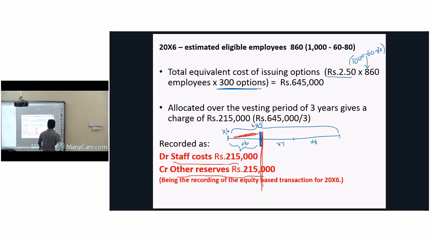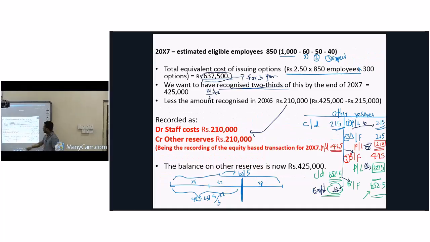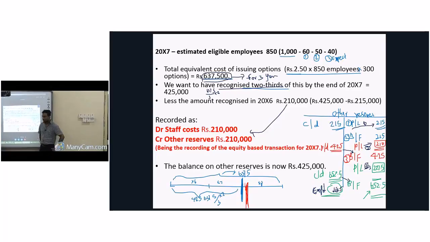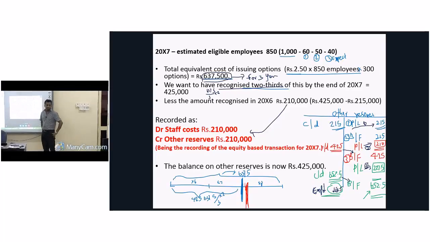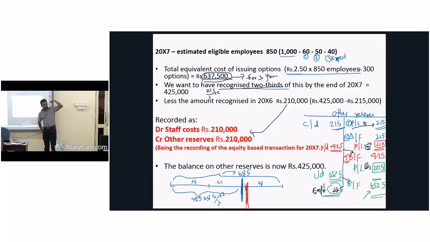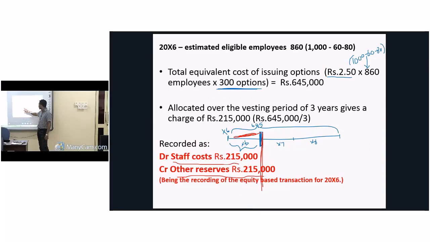Now we will move to year 2. Now we are at the end of year 2, somewhere here. First year already we have recognized 215 as an expense for year 1, P&L or the income statement debit, other reserves account credit. It's done. We move to year 2, what has happened now? At the end of year 2, what is the estimate? If you go back to the question and see what it says.